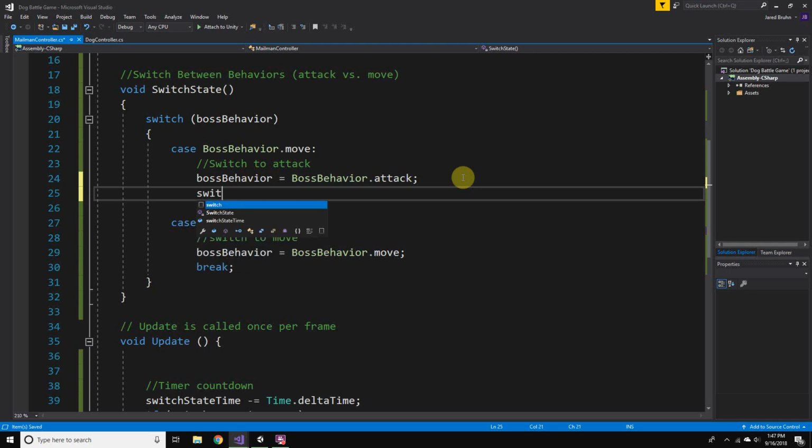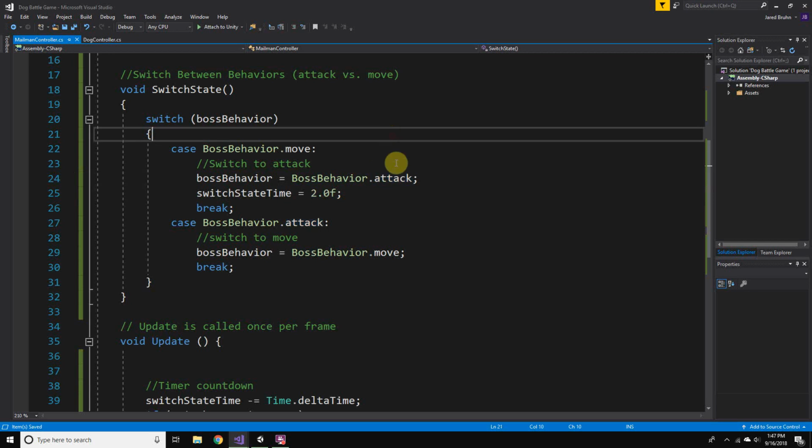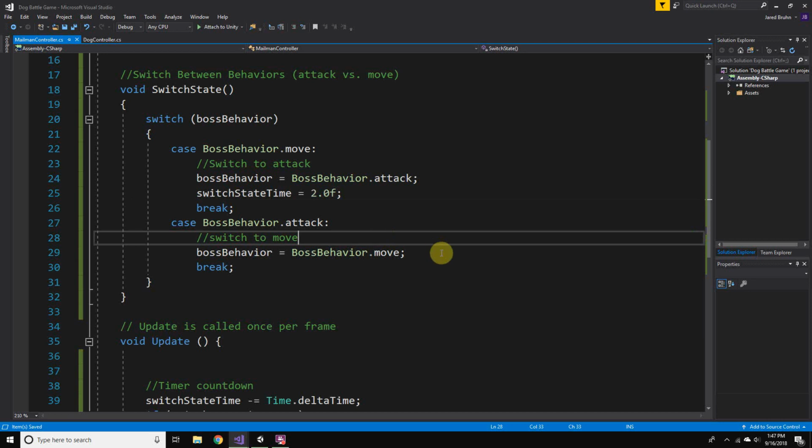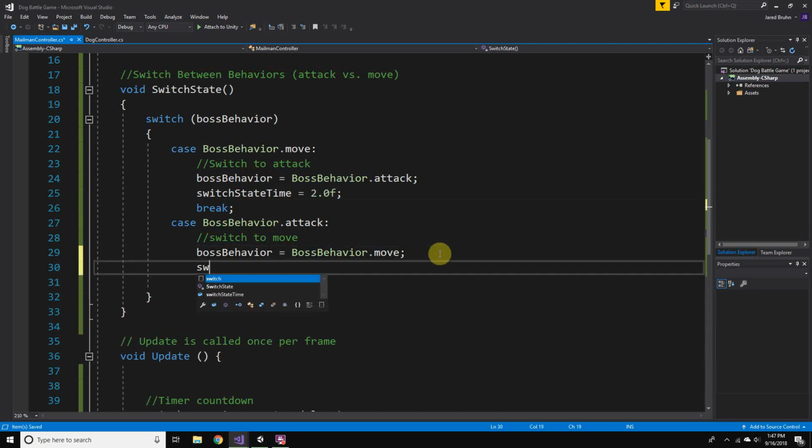So switch state time, it's below 0, but now we're going to set it equal to, I'm going to try 2 seconds for attack, because he is being switched to attack, and I'll have 2 seconds to attack. And then over here, we're going to say he moves for 3 seconds, just to try that out.